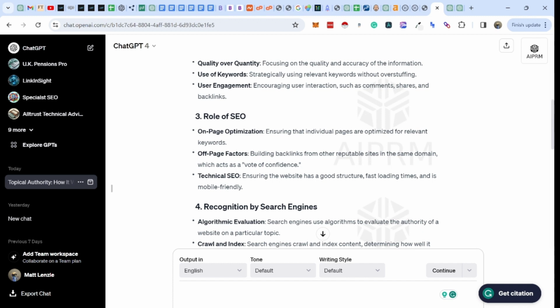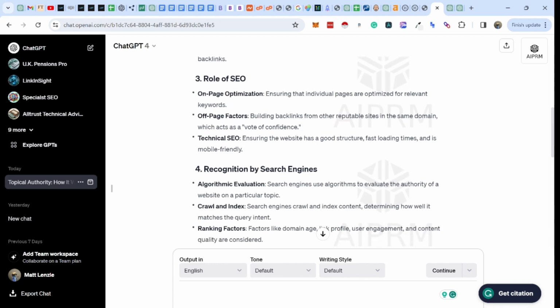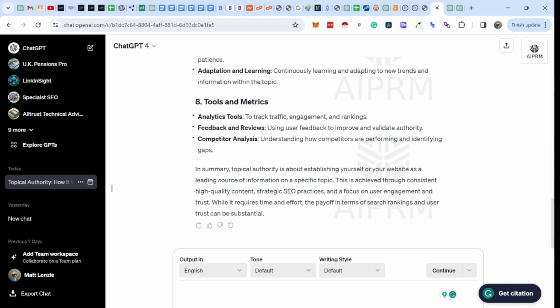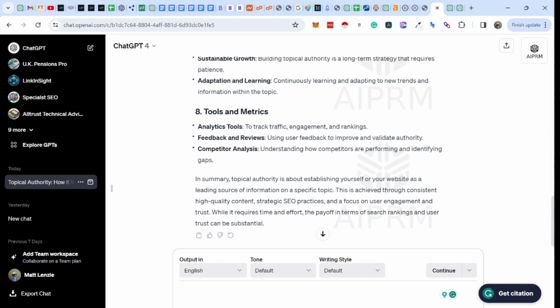So therefore, for example, if you were talking about, I don't know, construction, you might talk about flooring, you might talk about plastering, you might talk about roofing, you might talk about windows, you might talk about doors, etc. So the idea being that you cover all of the appropriately relevant topics that it would be expected for you to cover in your segment and field.